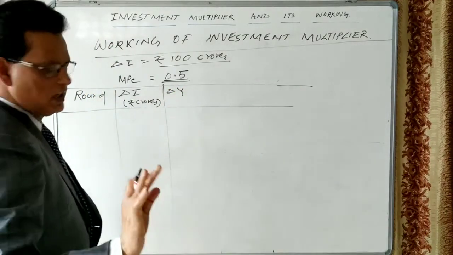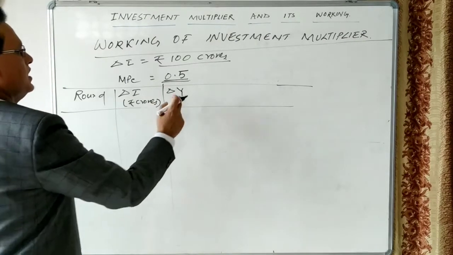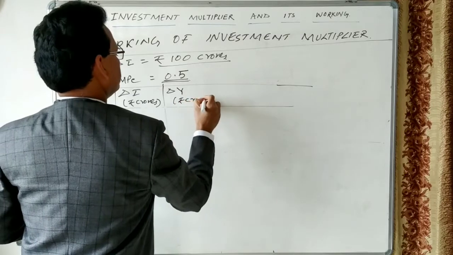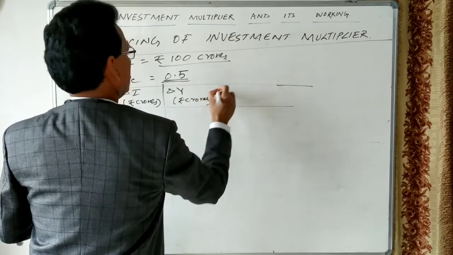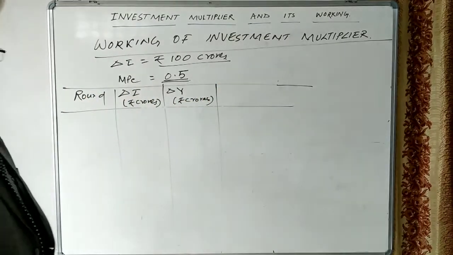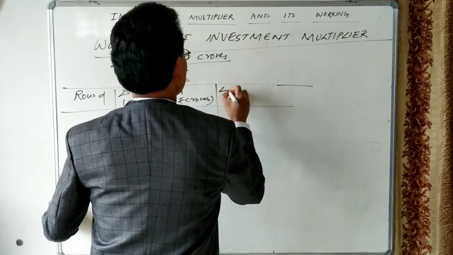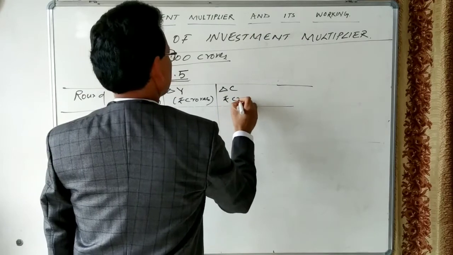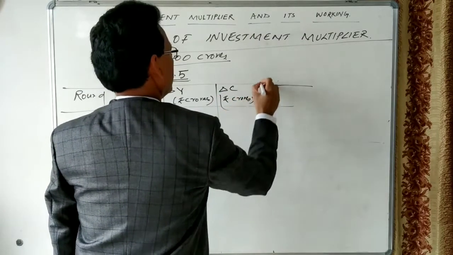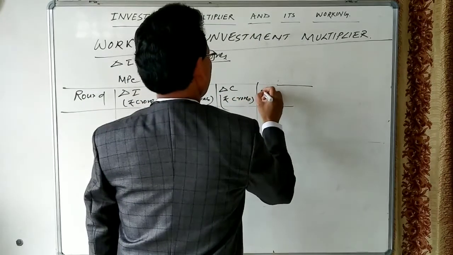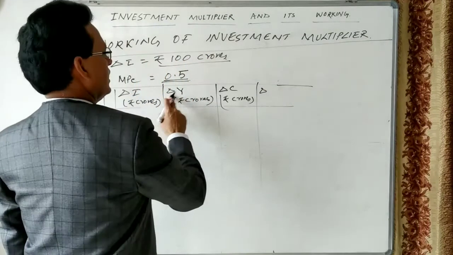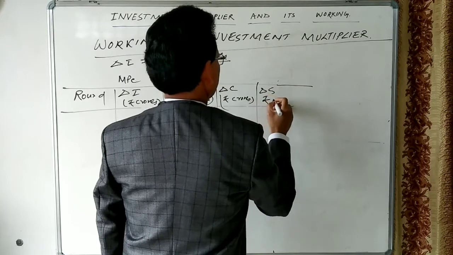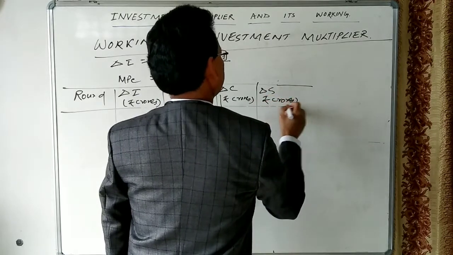This is the increase in income. Y means national income, delta Y means increase in national income. This is also in rupees crores. So if income increases, consumption will also increase. This will also be in rupees. If income increases, consumption will increase, and saving will also increase. This is also in rupees crores.